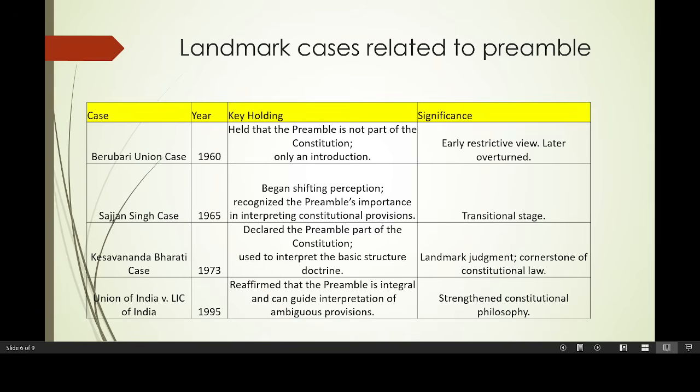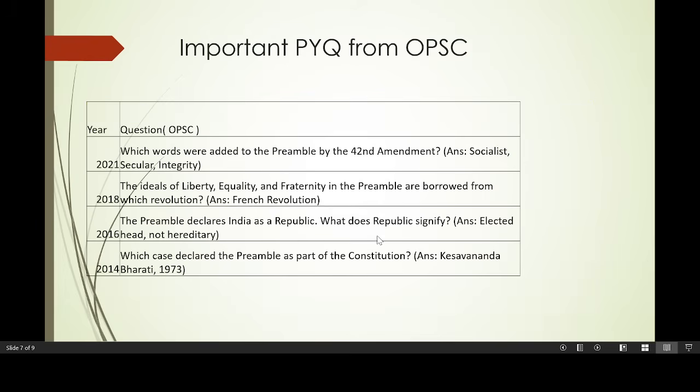Alright, so these three cases are very important. In the Berubari case, the preamble was held not to be part of the constitution. Then in the Kesavananda Bharati case, it was accepted that the preamble is part of the Indian constitution. And in the third case, it is reaffirmed that the preamble is an integral part of the Indian constitution. You have to remember these years also.